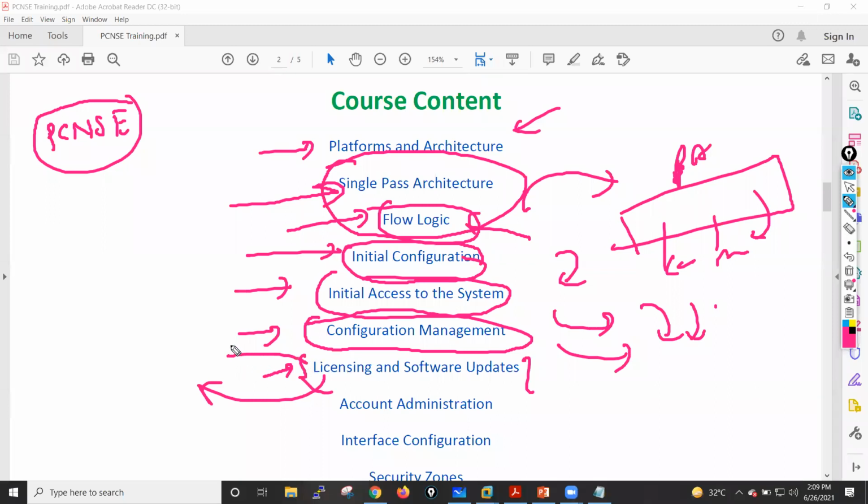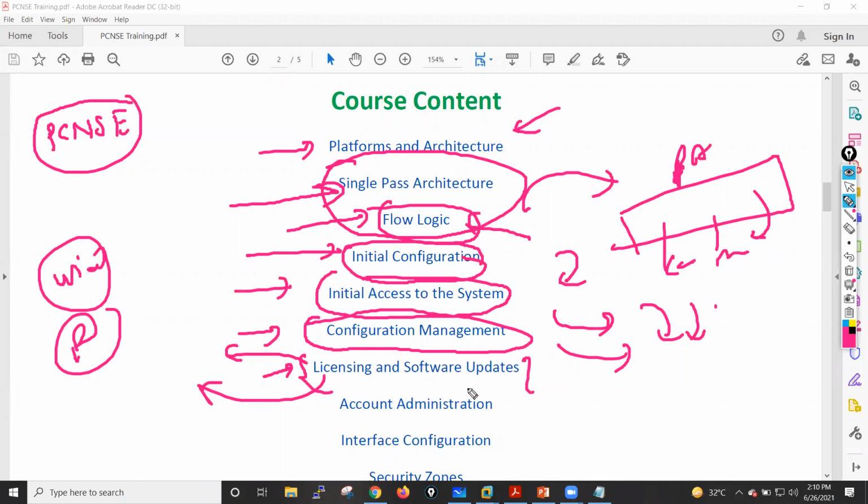I'll tell you what kinds of licenses we have in Palo Alto. Let's suppose you need the WildFire feature, right? In that case, you need a WildFire subscription license. If you need IPS functionality, in that case, you need a Threat Prevention license. All these particular license details I will cover in detail.